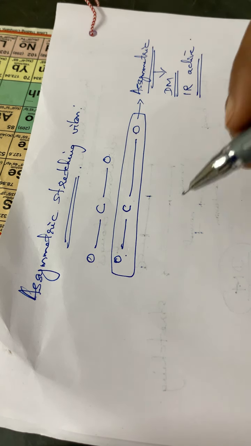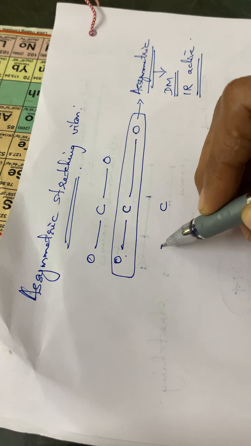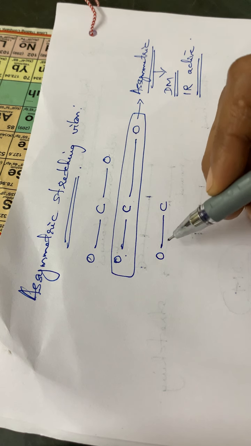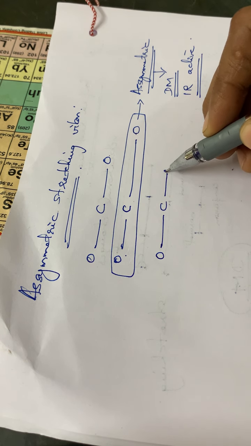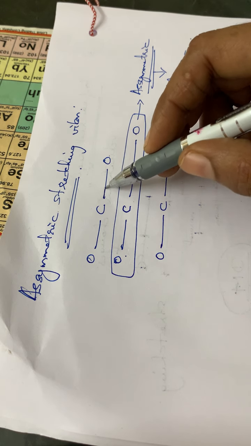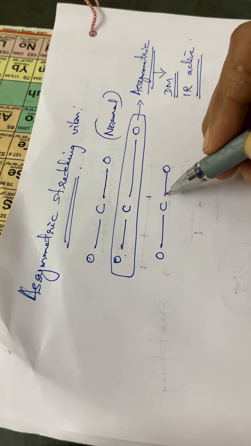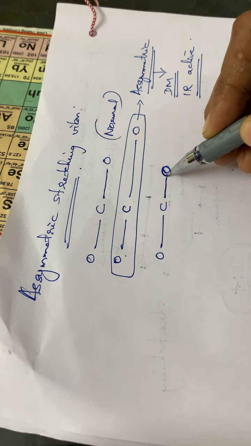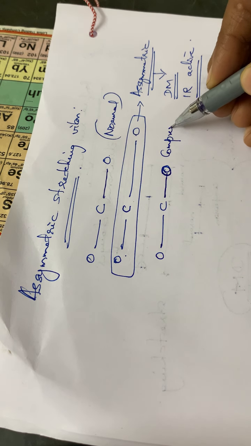Similarly, we can consider the case of compression vibration. See, this is the normal mode of vibration, and again this is the compressed mode. Okay, see the bond length for the normal mode, this is the normal mode, and see in this case the bond length has reduced a little bit, isn't it? So this is the compressed mode of vibration.